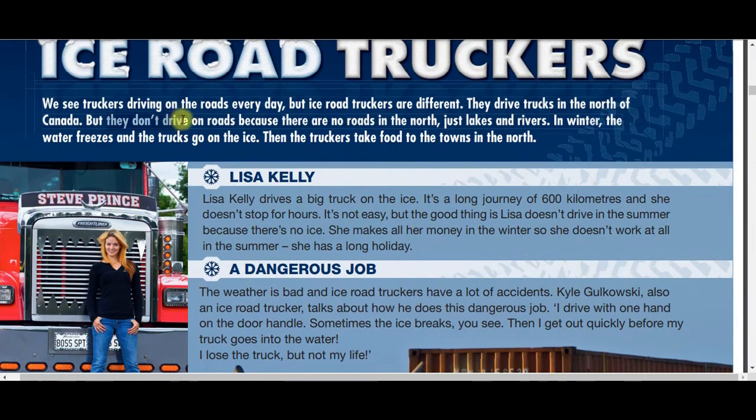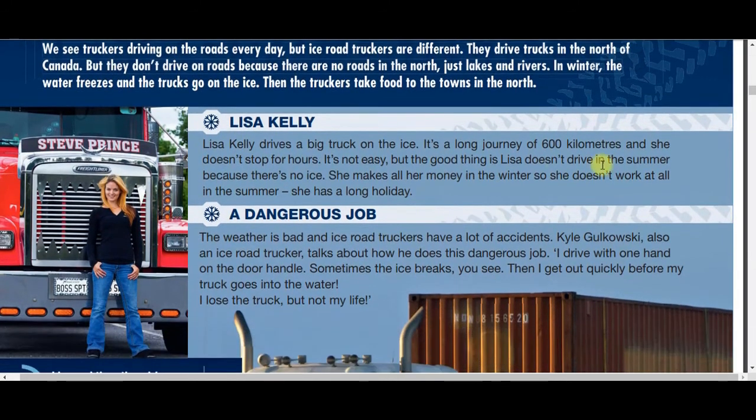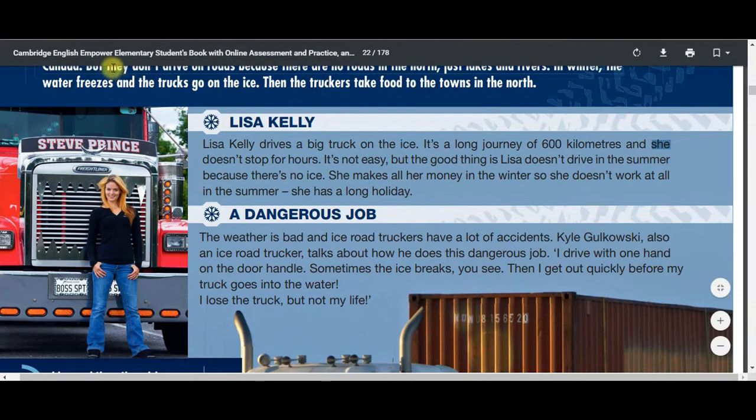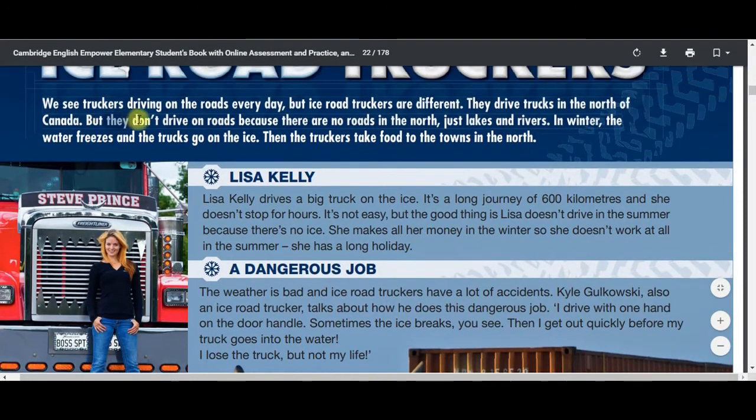They don't drive. Because we're talking about she, third person. She doesn't. But plural here, they don't drive. Singular, she doesn't stop for hours.